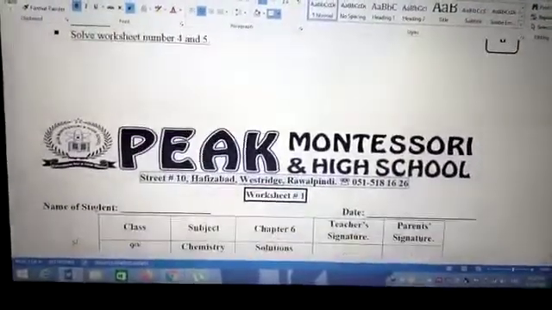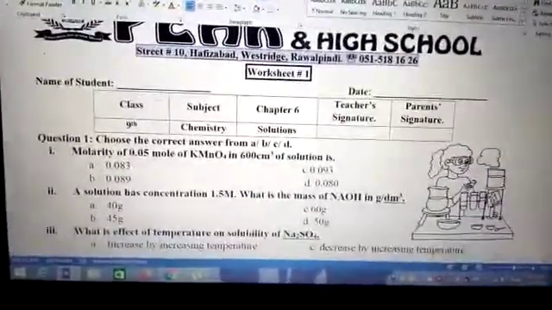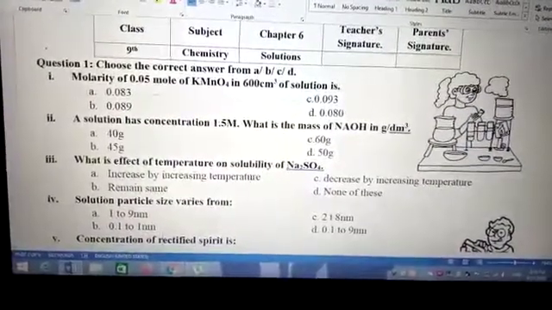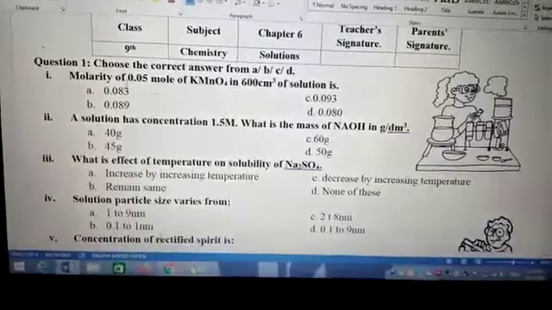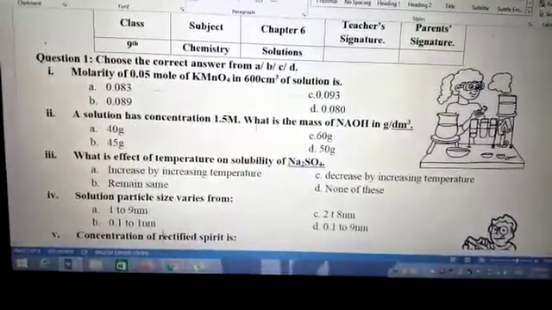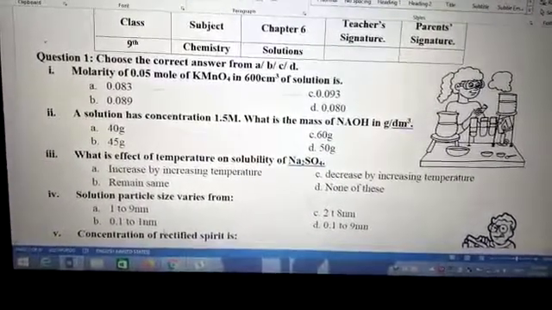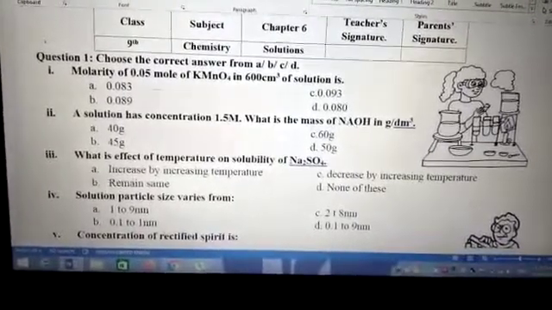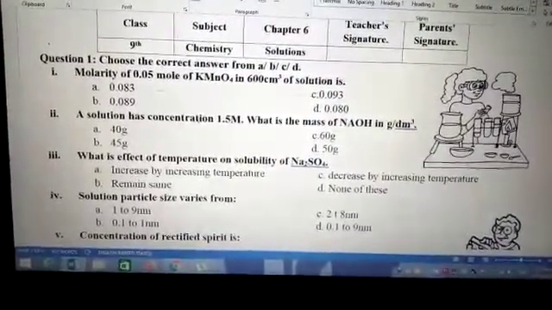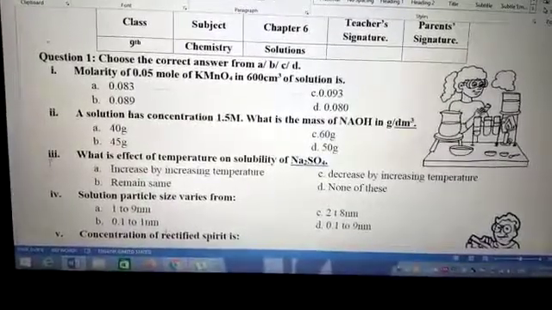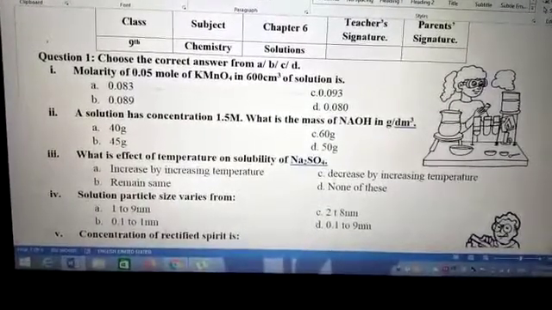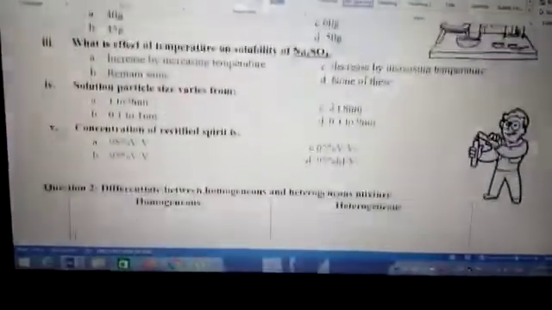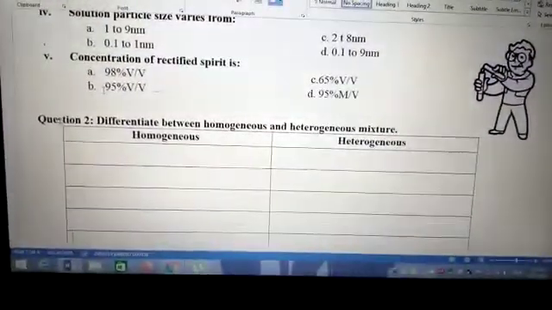Now in the first worksheet, for the first MCQ, use the formula of molarity given in your book as we have done in our class. For the second MCQ, use the formula of molarity and number of moles to find the mass of sodium hydroxide. You can rearrange these formulas to find the mass of sodium hydroxide as we have done in our class. The rest of the MCQs are theoretical. You have to read chapter number 6 thoroughly so that you can answer these MCQs.